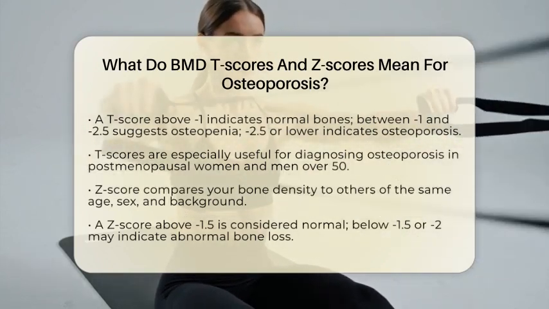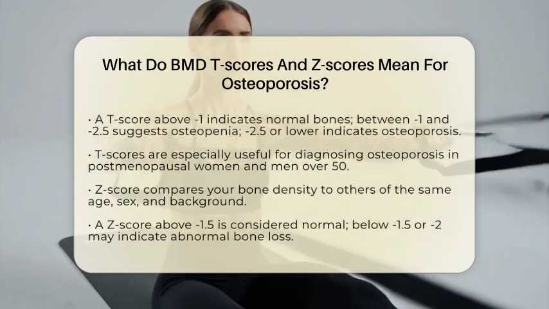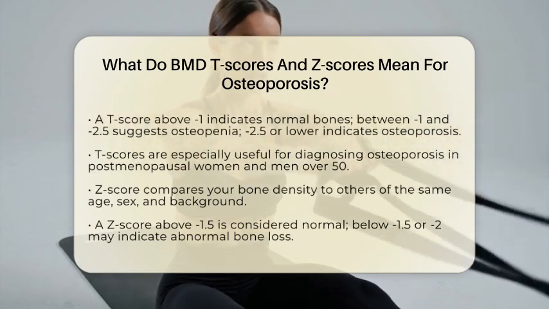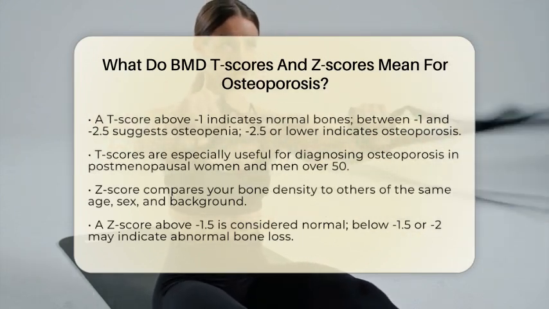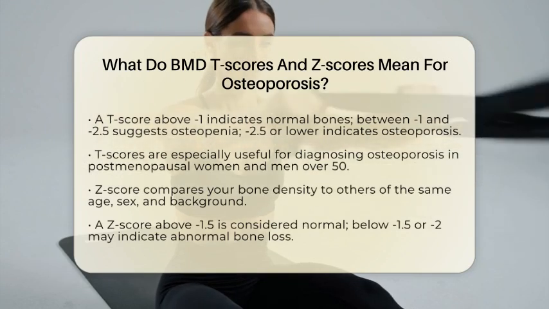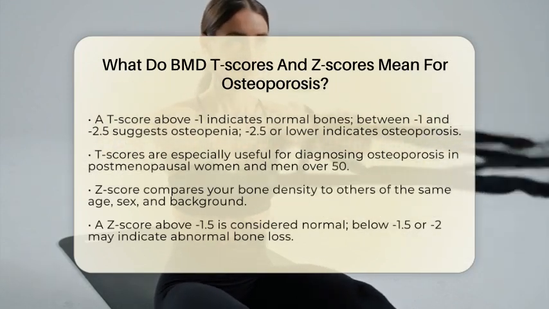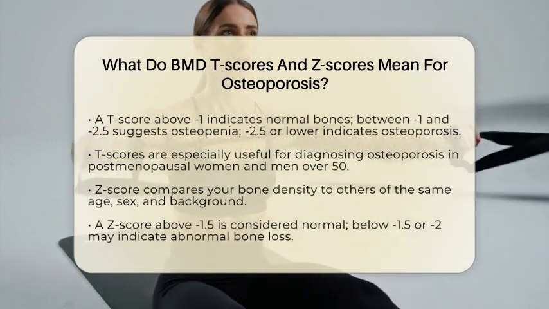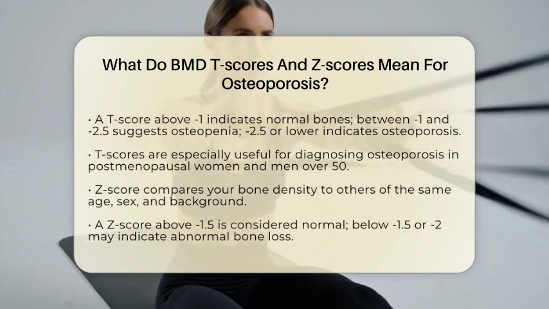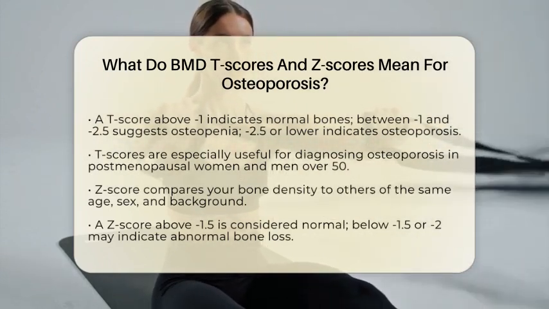of fractures increases. This score is especially important for diagnosing osteoporosis in postmenopausal women and men over 50 because it relates bone strength to peak bone mass, giving a clear picture of how much bone loss has occurred.